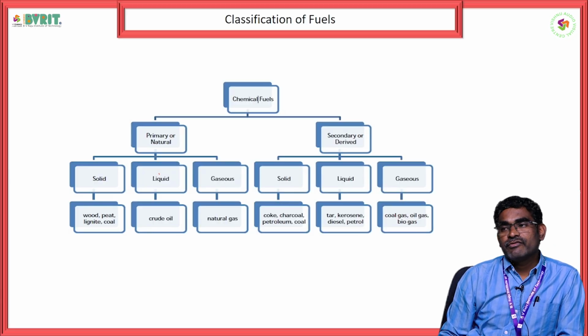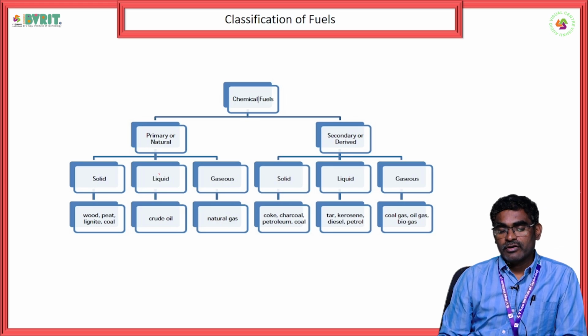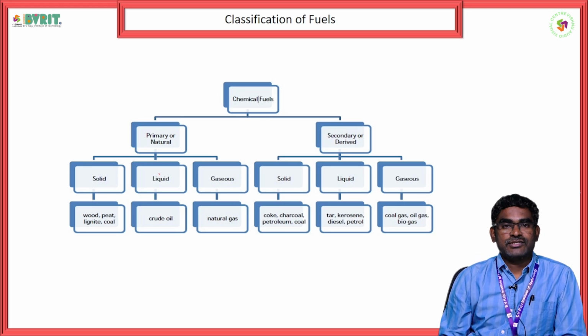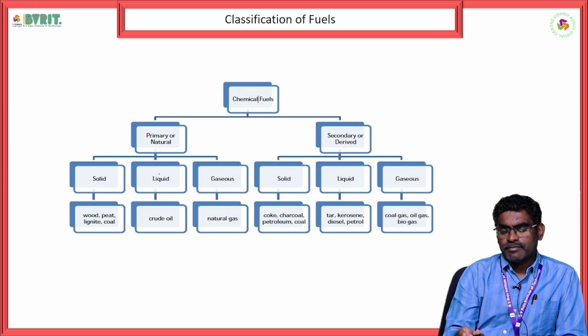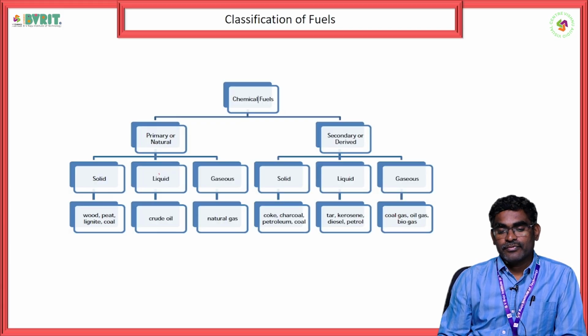An example is crude oil. Then comes natural gaseous fuel. CNG, compressed natural gas, is the example for natural gaseous fuel.